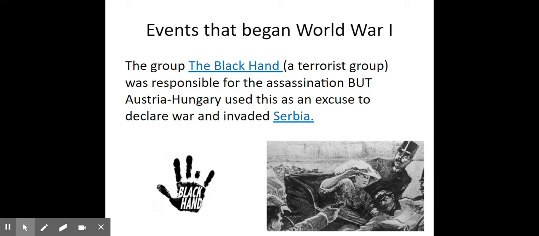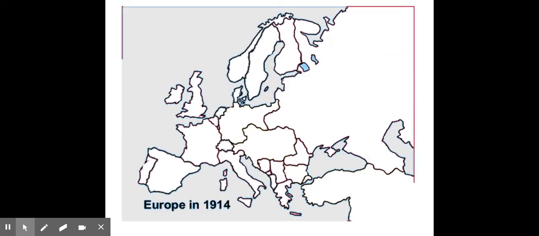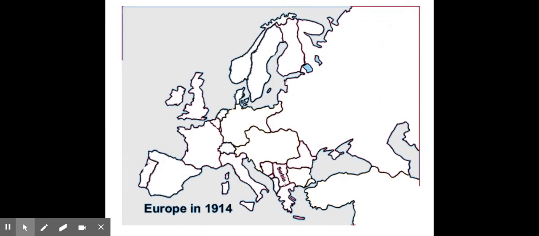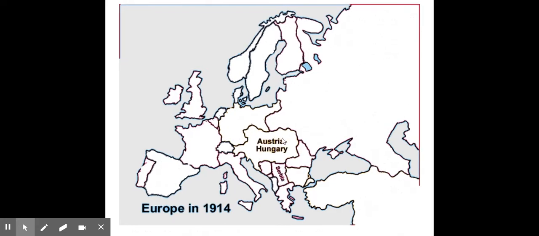Now, let's move up to the map at the top here. It's Europe in 1914. I want to label a couple of key areas, and you can color in some of the key alliance systems. Down here, this country is Serbia. This is where the Black Hand is from. These are the guys that assassinate Archduke Ferdinand. Up above them is Austria-Hungary. This is where Archduke Ferdinand is from. He's the heir to the throne of Austria-Hungary.